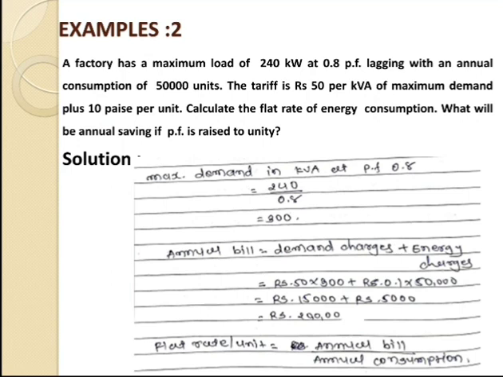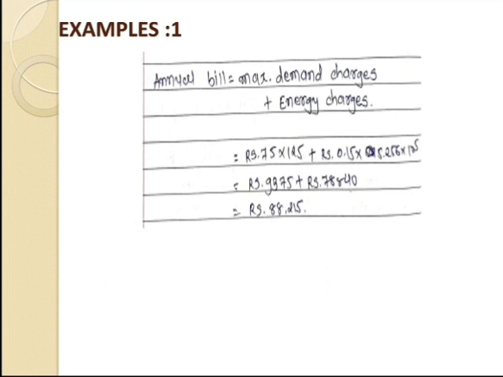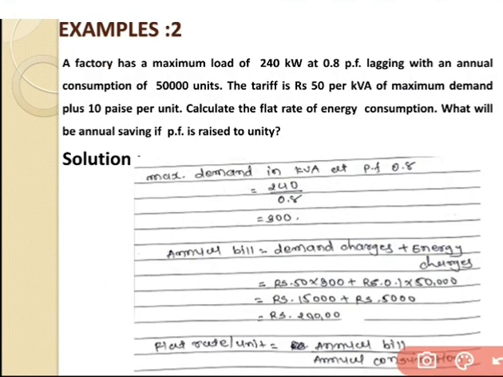So firstly we can go through a power factor of 0.8, that is mentioned over here. So cos phi is equal to kW upon kVA. So kVA is equal to kW, that is 240, that is given, divided by power factor of 0.8.